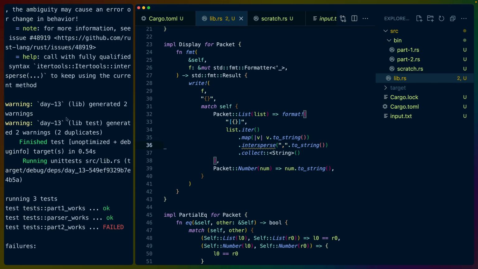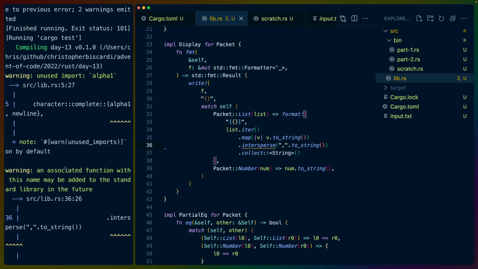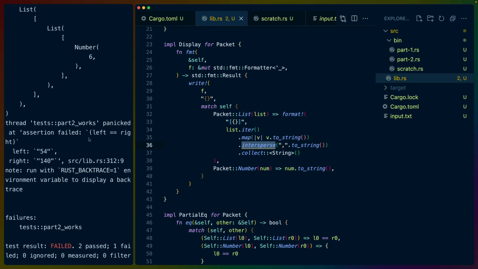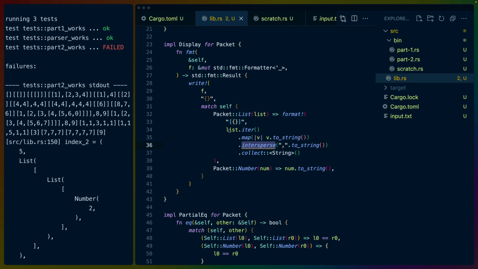And then the warning we're getting here is probably that there's a nightly feature named intersperse. Yeah, here we go. So here's something really interesting. If I use intersperse from itertools, there's a warning that says an associated function with this name might be added to the standard library in the future. And that's the nightly intersperse feature that we've used before. So it's really cool to get this warning both in our code and in the CLI. Okay, so we need to do all of that.